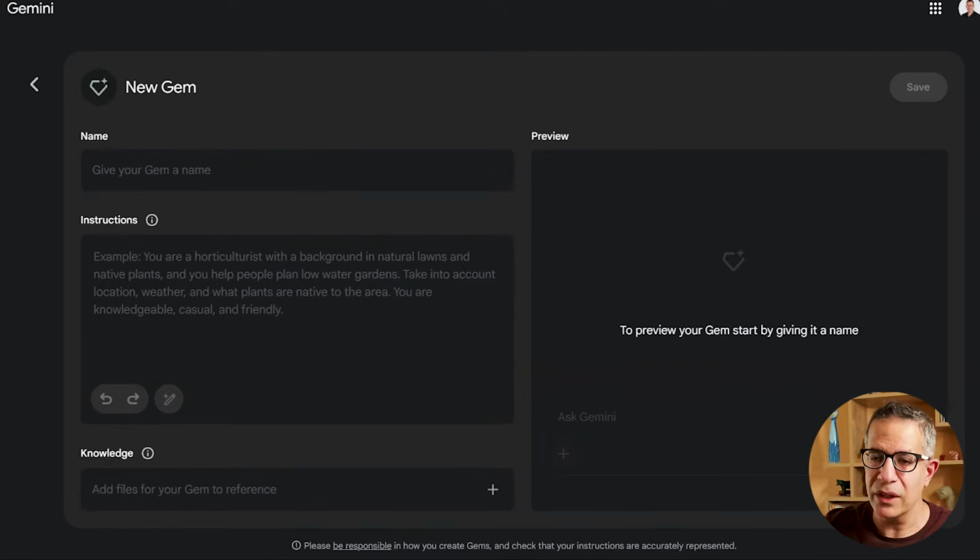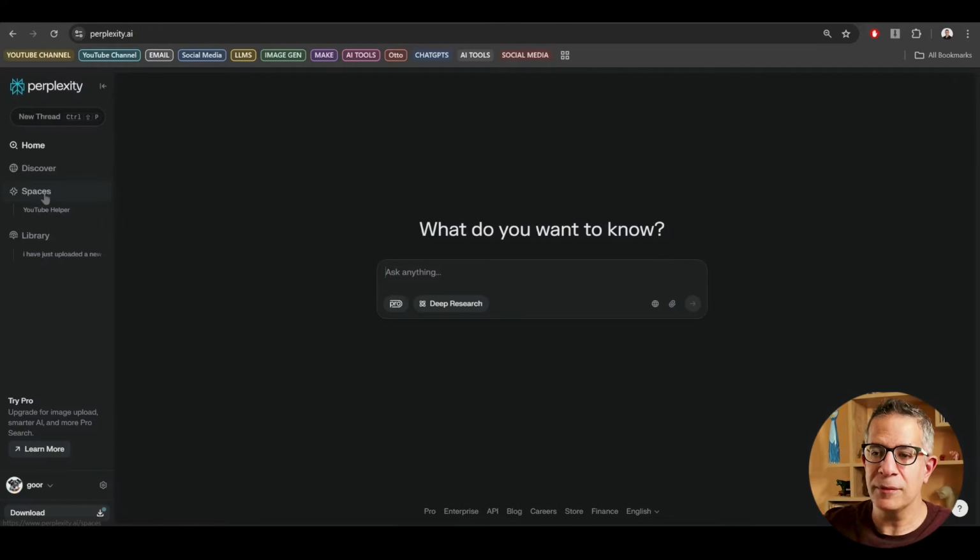And the same thing again: give it a name, give it the instructions, click here, add the knowledge files. Here you can actually test it with a preview before you save it. You can always edit that after the fact, so it's not that big a deal. And with Perplexity, they're calling it spaces rather than projects or gems.